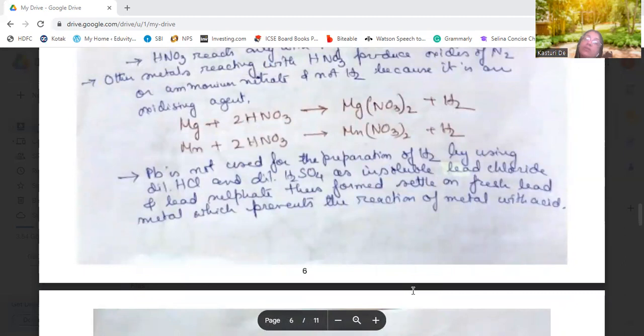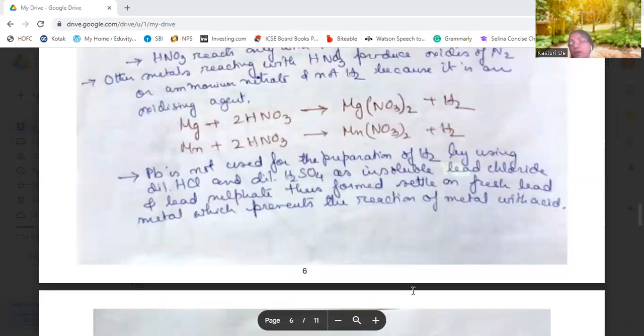Lead is not used in the preparation of hydrogen. Another question: why is lead not used in the preparation of hydrogen? Because when using dilute hydrochloric acid or dilute sulfuric acid, insoluble lead chloride or lead sulfate will be formed, which will settle on the fresh lead metal and prevent the reaction from moving forward. The reaction of the metal with the acid will be cut off and the reaction will stop. So insoluble lead chloride or insoluble lead sulfate will be formed.